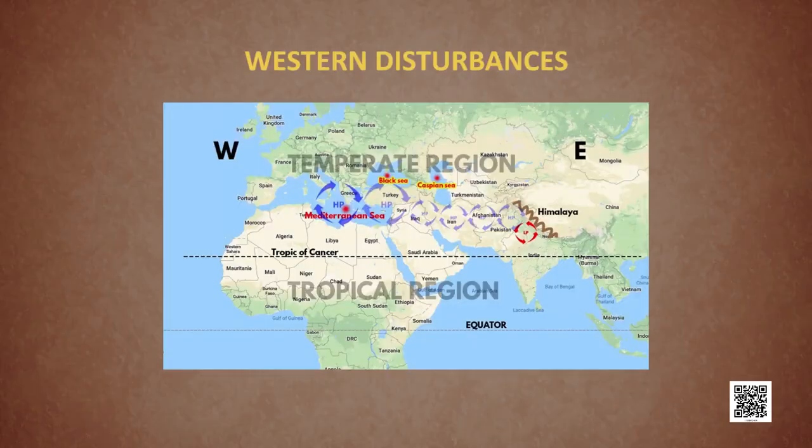These pleasant weather conditions get disturbed by the western disturbances. Western disturbances are the cyclonic depressions which originate from the Mediterranean Sea, and they move eastward, crossing West Asia, Iran, Afghanistan, Pakistan before reaching the northwestern part of India.